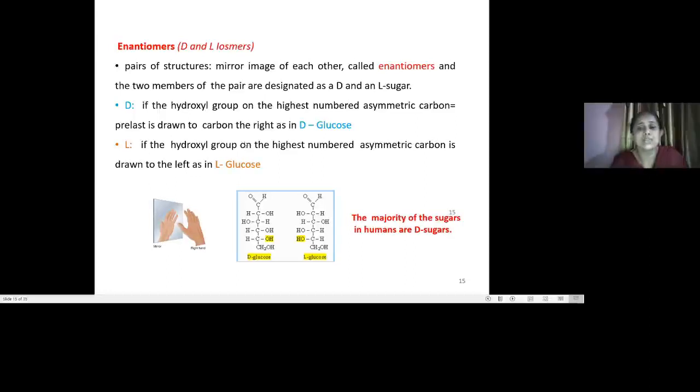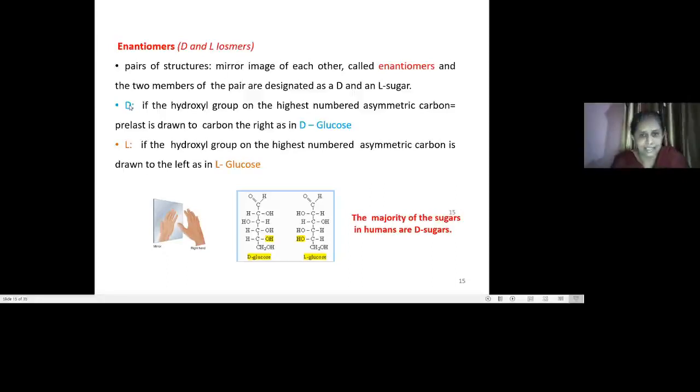Like this, these two of the pairs are designated as enantiomers of each other. Based upon that pair, those are called either the D and L form of the sugar, that is, enantiomers of each other.